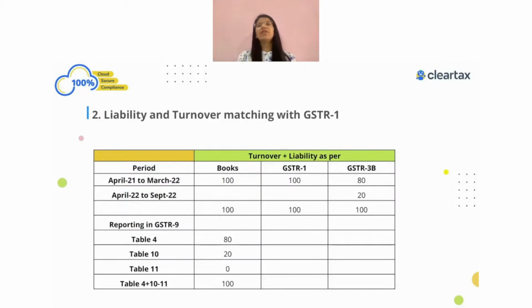So in table number 4, we'll show 80, because this is a liability related to the current year and paid in the current year. And the liability related to the current year but paid in the next year has to be shown in table number 10.